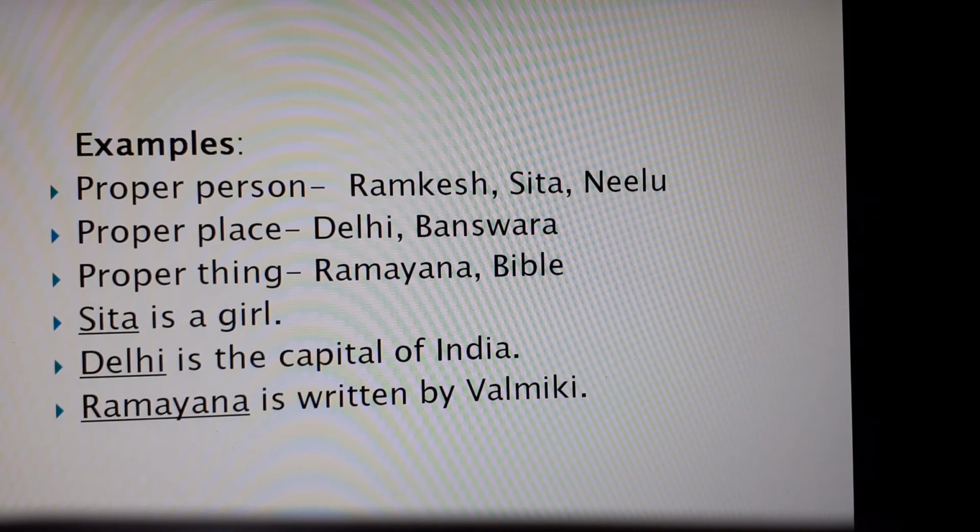Examples of the name of a thing: we have the Ramayana, the Bible, the Quran, we have other names also. Gita is also the name of a thing. So these are the examples of proper nouns.